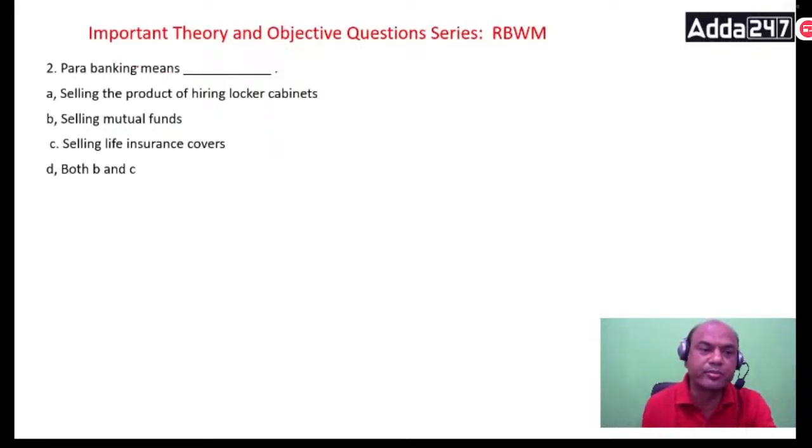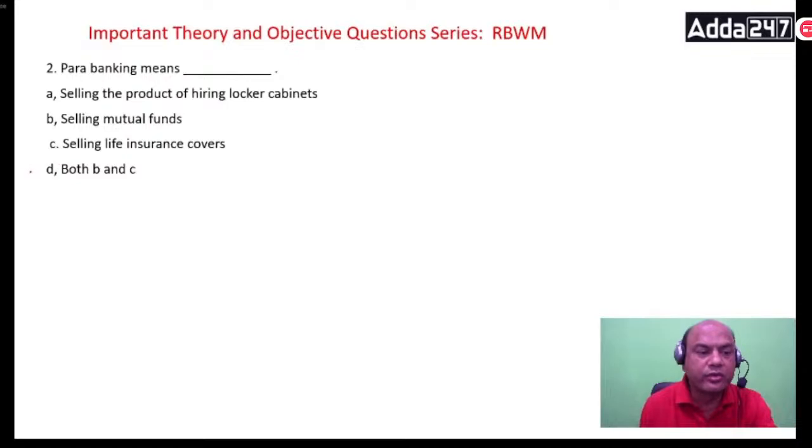Para banking means selling the product of hiring locker cabinets, selling mutual funds, selling life insurance covers. So what does para banking mean? Para banking means... B and C. Correct. It is both B and C.